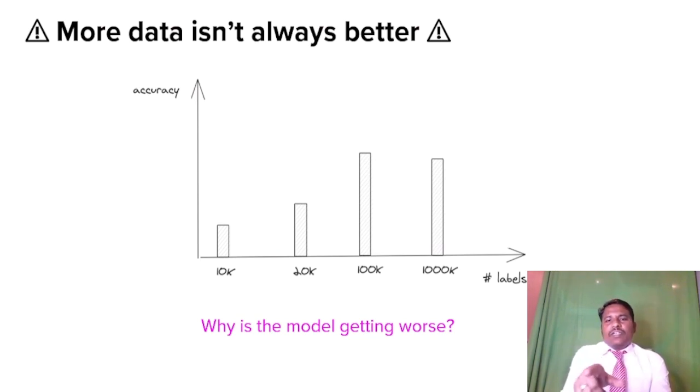You can see the graph here, right? As you grow with more data, it actually isn't always better. You see this interesting graph, the more and more data, the more accuracy.